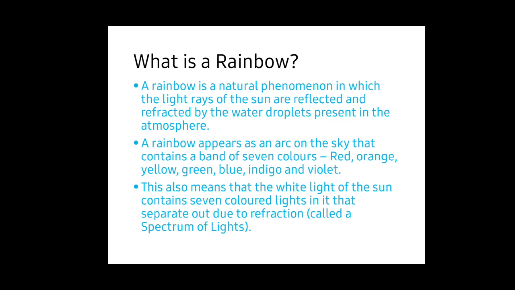Next, what is a rainbow? Most of us have seen a rainbow during the rainy season. A rainbow is a natural phenomenon in which the light rays of the sun are reflected and refracted by the water droplets present in the atmosphere. A rainbow appears as an arc in the sky that contains a band of 7 colors. We know all the 7 colors. This also means that the white light of the sun contains 7 colored lights that separate out due to refraction. So, the rainbow is a proof that sunlight has 7 colors.